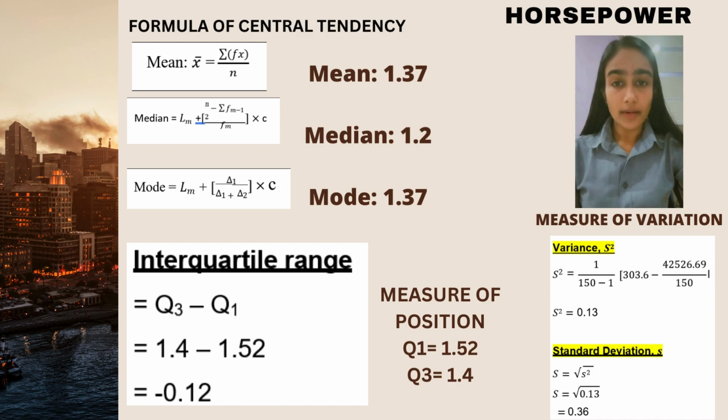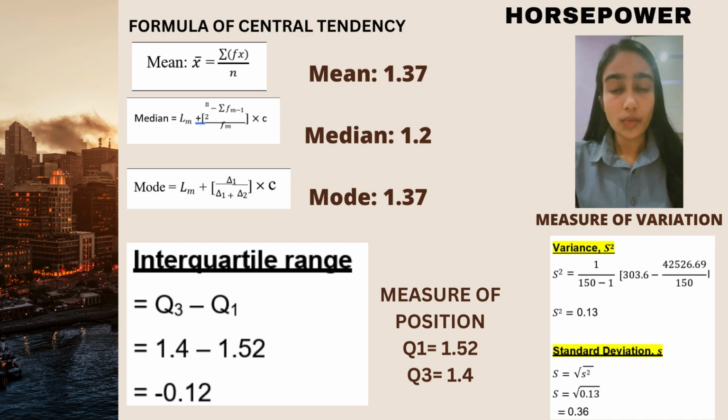Next, I will explain how I get the mean for horsepower. Before that, the mean point is 12.04 and the total frequency is 150. Okay, number 2, to calculate the median, we should know the lower class boundary of the median class, the frequency of the median class, the class size or class width, and also the cumulative frequency before the median class. Therefore, the median class is 1.30 and 1.50. The class width is 2 minus 0.8, you will get 1.2. About 50% of horsepower is 1.2.